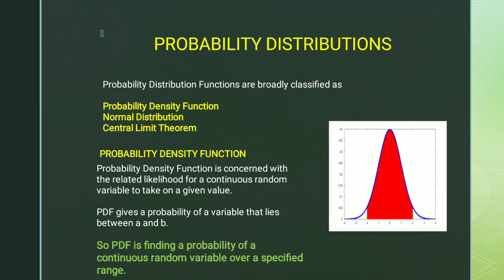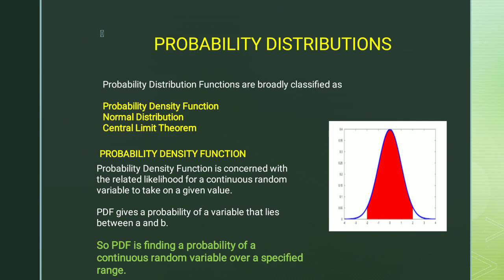Moving ahead towards our next important topic, which is probability distribution. When we talk about probability distributions, they are broadly classified as probability density function, normal distribution, and central limit. These are the three terms which basically come under the category of PDF.